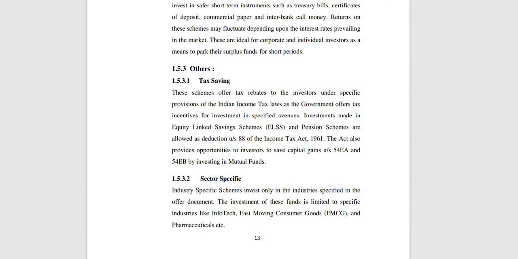What should an investor look into in an offer document? This document contains very useful information. The application form for subscription to a scheme is an integral part of the offer document. SEBI has prescribed minimum disclosure in the offer document, meaning they need to give the details. An investor before investing in a scheme should carefully read the offer document. These are the main things in mutual fund schemes.